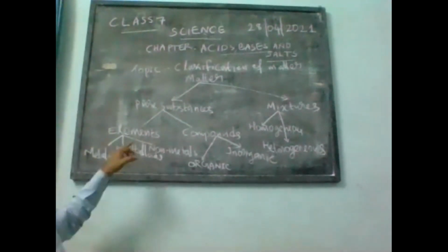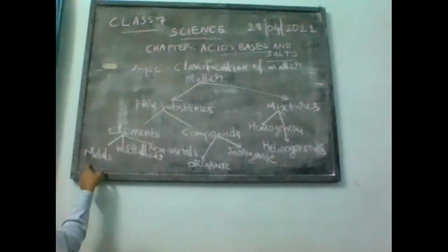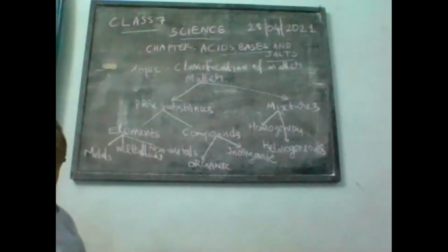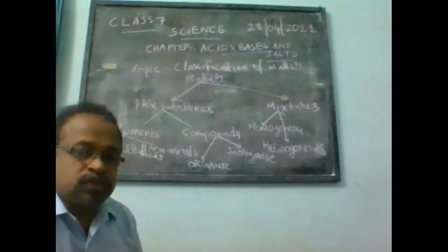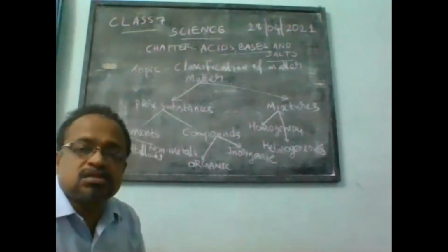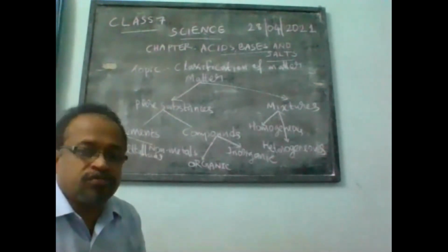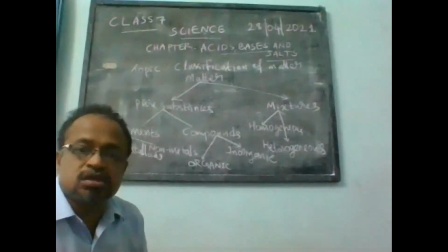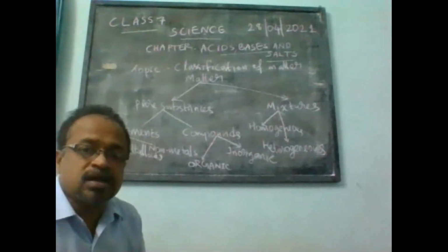Now, these 118 elements are further classified into metals, non-metals and metalloids. Metals like gold, silver, iron, copper, these all are metals. Non-metals are carbon, hydrogen, oxygen. Metalloids are elements like silicon, boron. So this is a simple introduction, children. No need to worry about it. We will discuss this later in the higher classes.